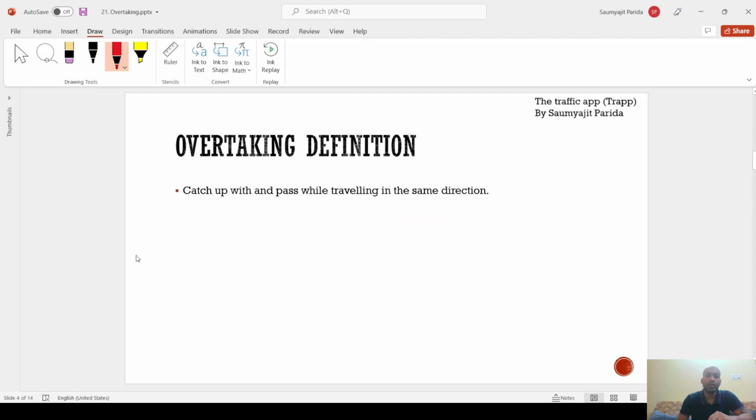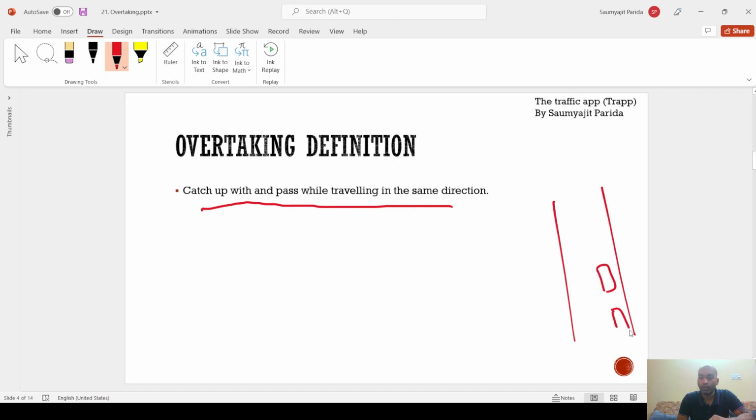Okay, starting with the definition. Overtaking means catching up with and passing while traveling in the same direction. This is the road and here is one car. I'm behind that car, but if the car is driving slow, then I am catching up and passing the car to go at a higher speed. It is clear, I hope.